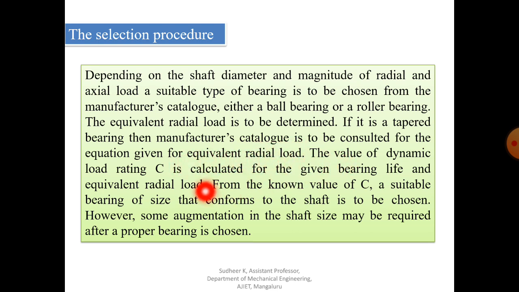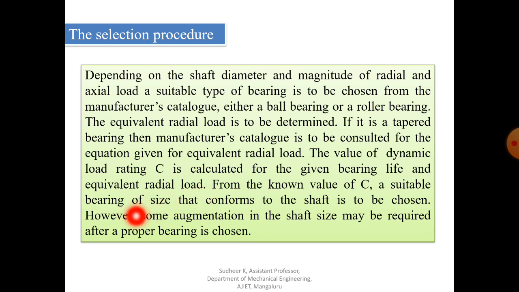So the value of dynamic capacity or load rating C is calculated for the given bearing life and equivalent radial load. So we need to find an important value, that is the dynamic capacity of the bearing, denoted by capital letter C. From the known value of C, a suitable bearing size that conforms to the shaft is to be chosen.